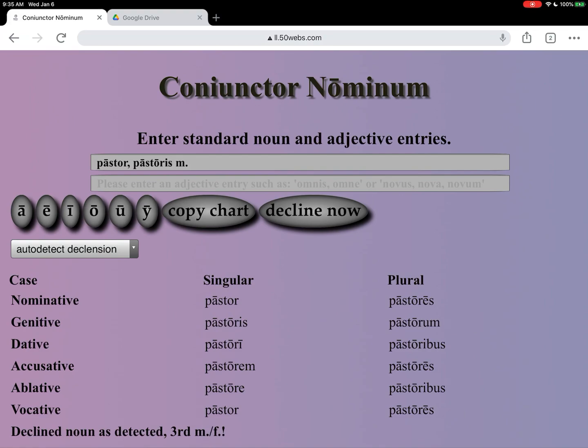So there you go. Anytime you are practicing a third declension noun and you want to make sure you got it right, you could always enter the entry here and have Conjunctor Nominum check it for you.